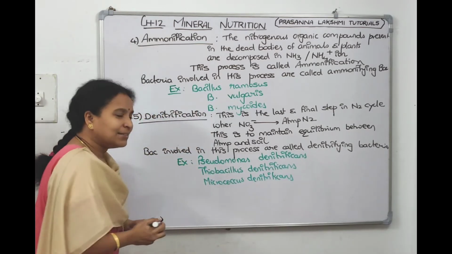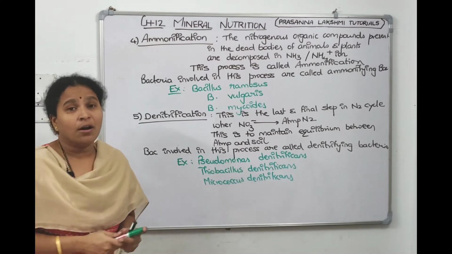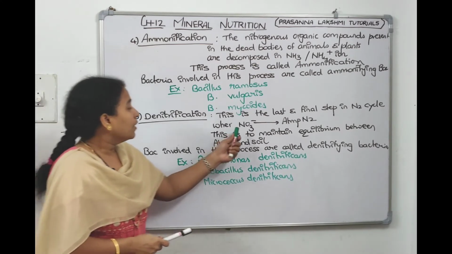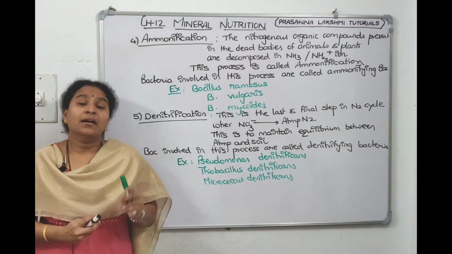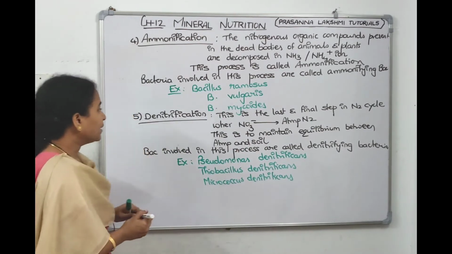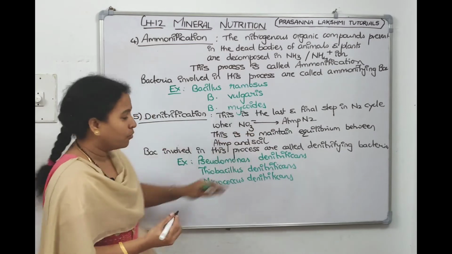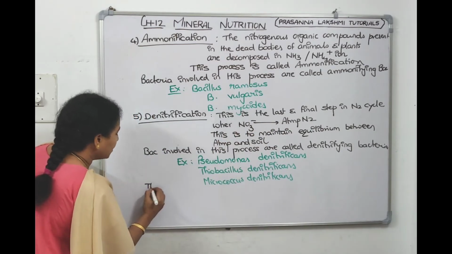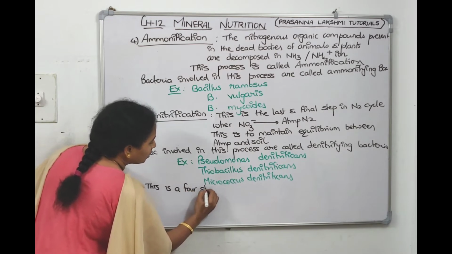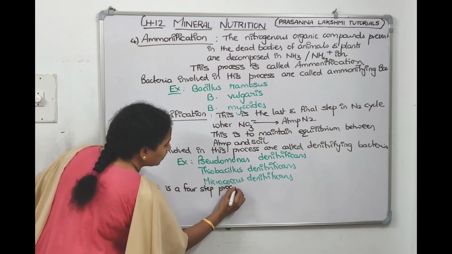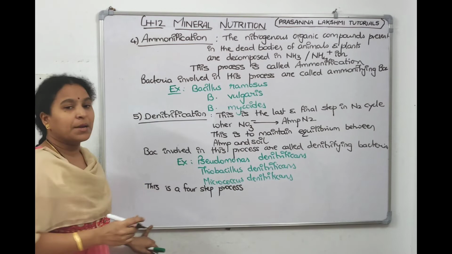These are the 3 bacteria which are involved in conversion of nitrate into atmospheric nitrogen, and it is done in 4 steps, right? This is a 4-step process, children.